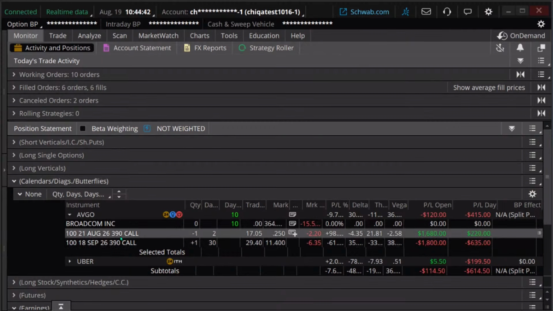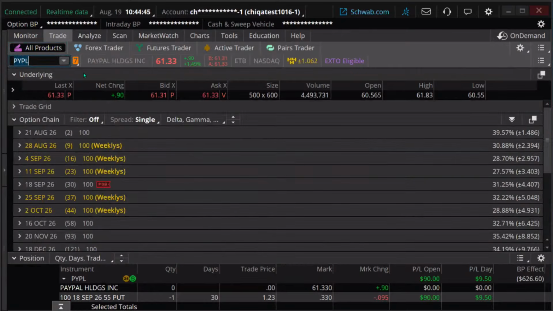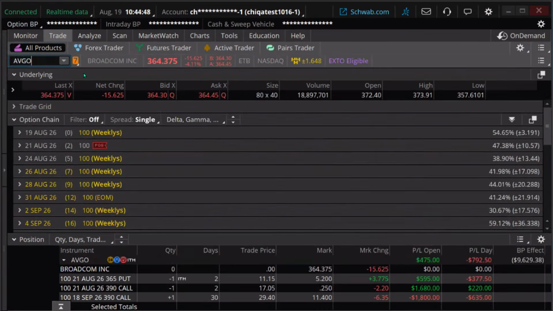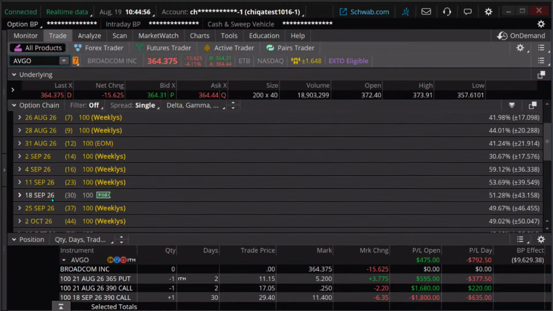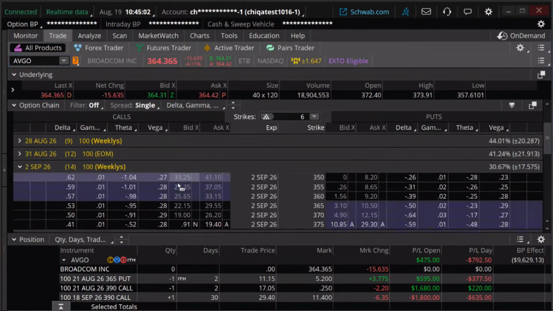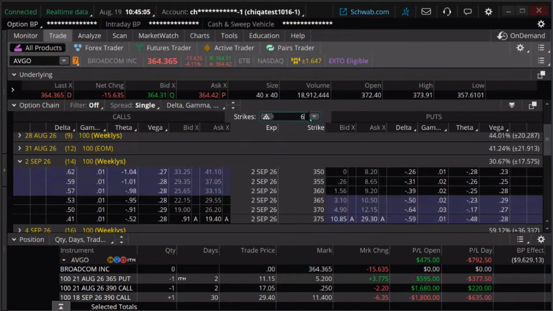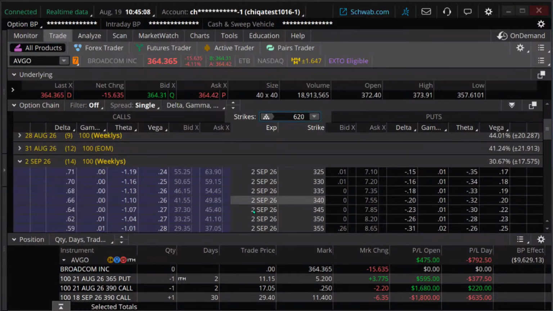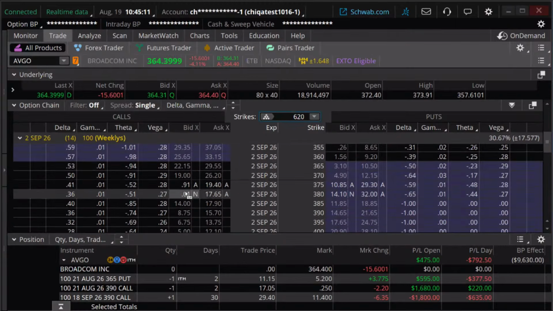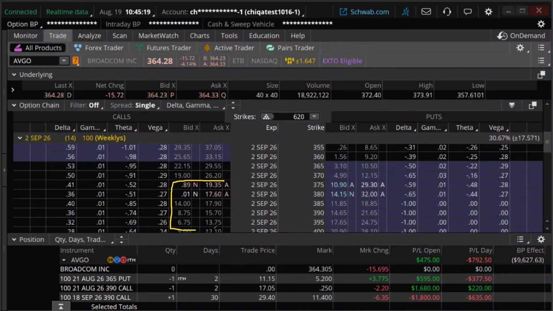Actually, I have an inkling on this. I looked before. And let me just show you this. If I roll this out to a date I was looking at, I think the September 2nd contracts, there was an issue. And the issue is this. The spreads are terrible. Do you see that? The spreads are terrible. So practically, I would not roll this. I'm just going to close out of the whole thing.